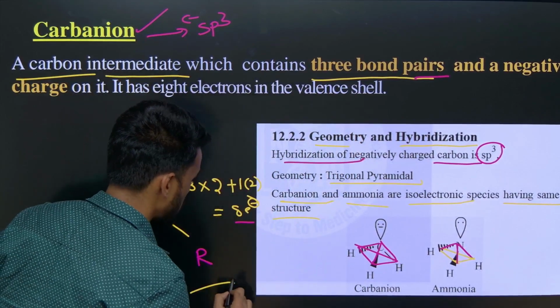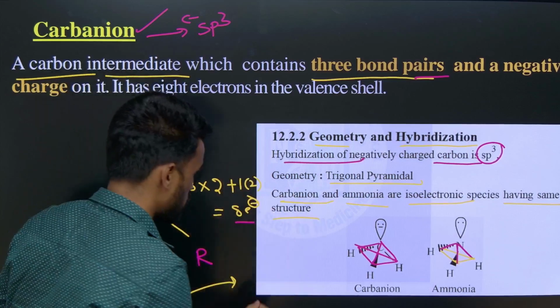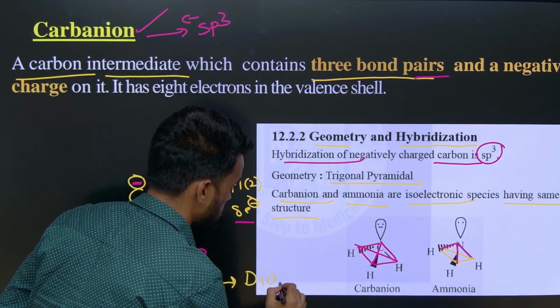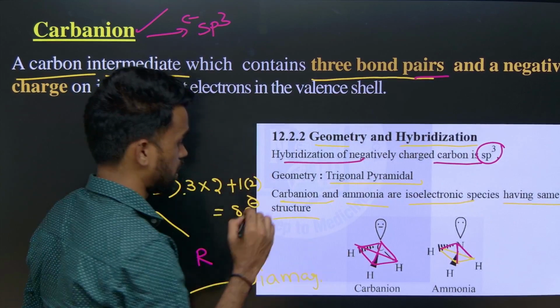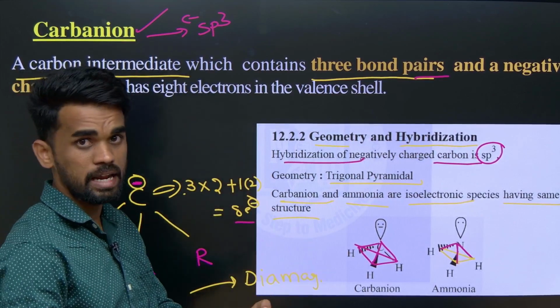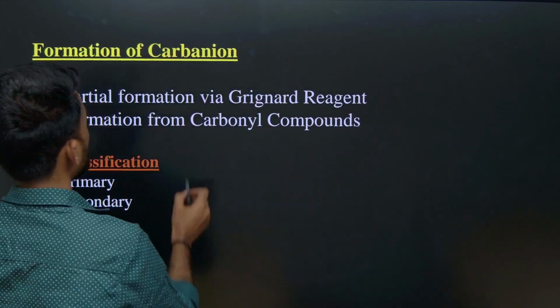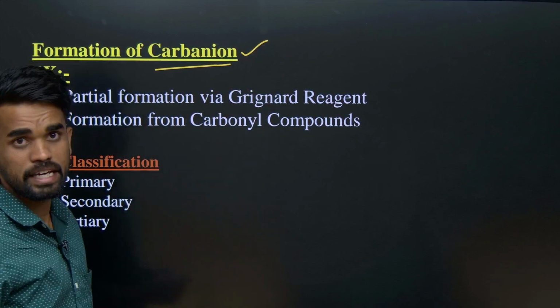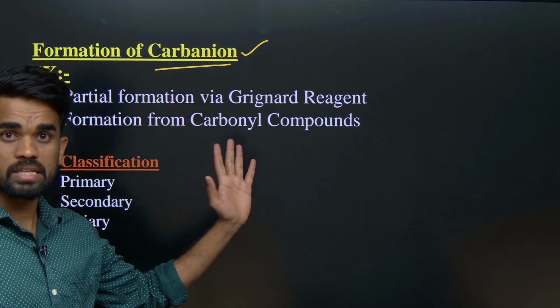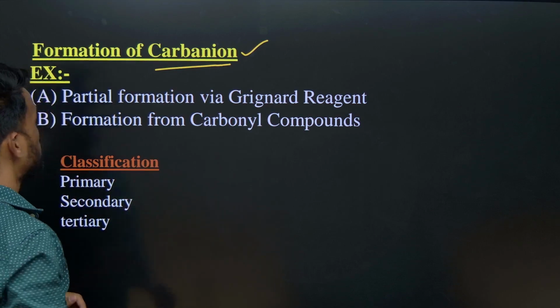So carbon anions are, since all the electrons are paired up, diamagnetic. Okay, carbocations, carbon anions are diamagnetic. Again, see, formation of carbon anion, how this formation takes place. Carbocation formation we have seen. Now carbon anion will be seen.